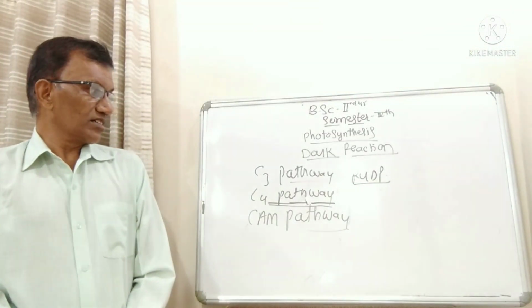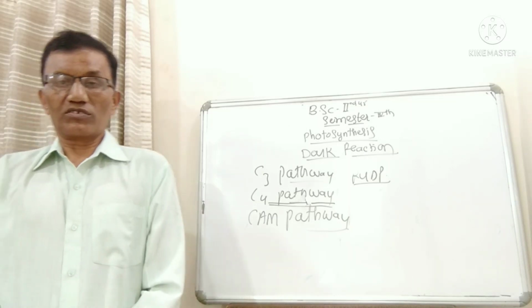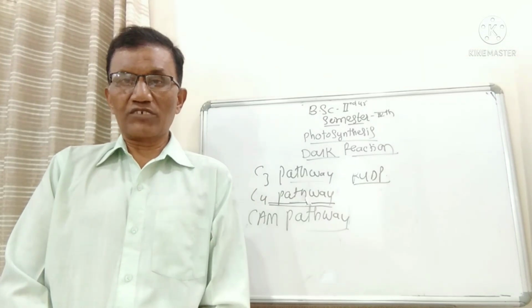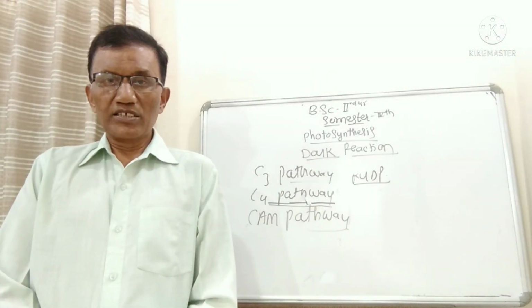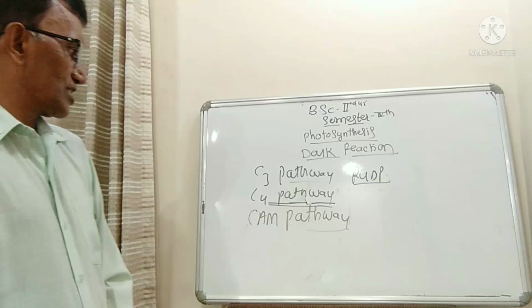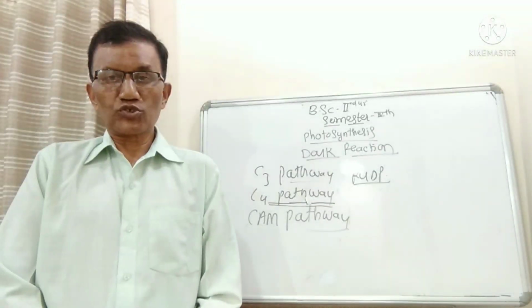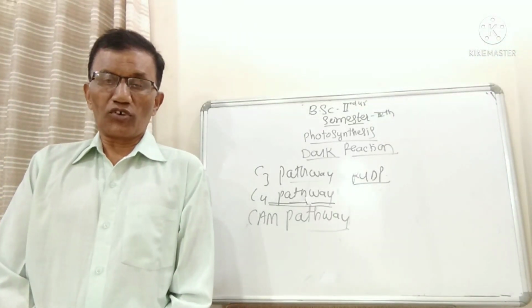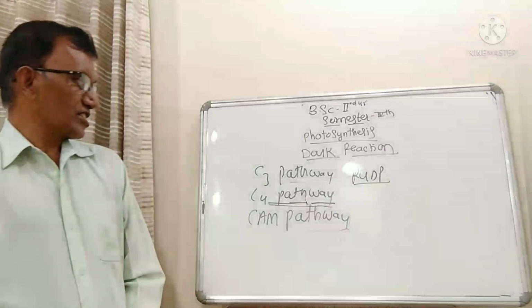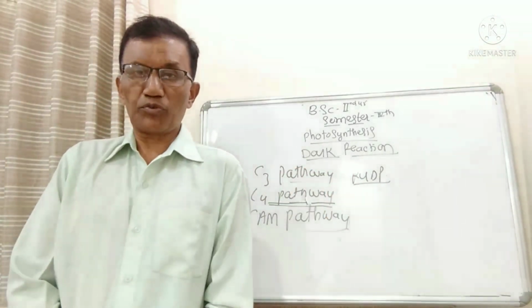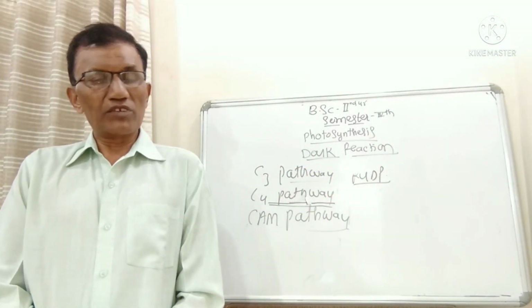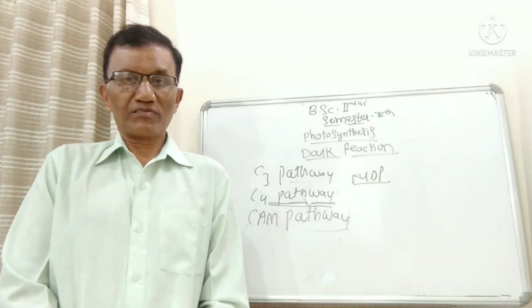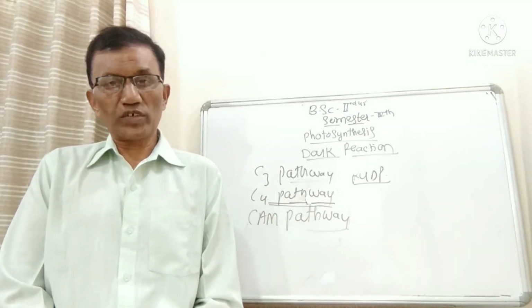The whole process of the C3 pathway was given by Melvin Calvin, by using isotopes of carbon dioxide, C14, for the investigation of the cycle proposed by Melvin Calvin. For this investigation, Melvin Calvin and his co-workers were honored with a Nobel Prize in 1962.